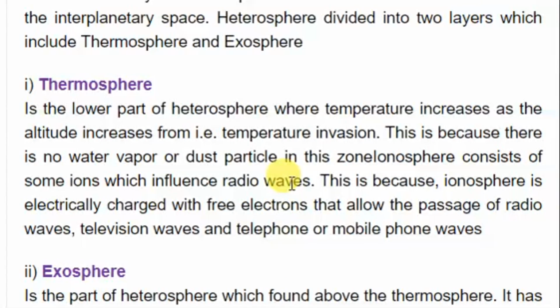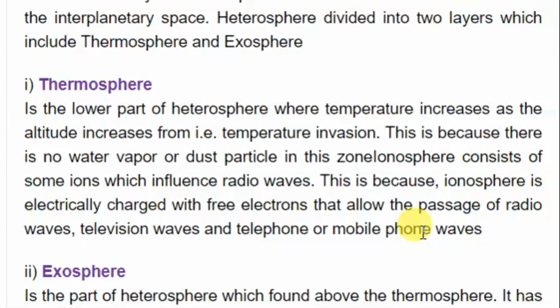So in this zone there is no water vapor, no dust, but we have just some of the electrons, or some of the ions which tend to influence the radio waves. This is because ionosphere is electrically charged with the free electrons that allow the passage of radio waves, television waves, and the telephone or mobile phone waves.